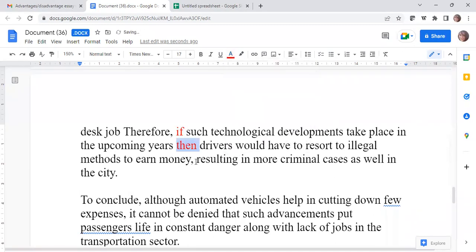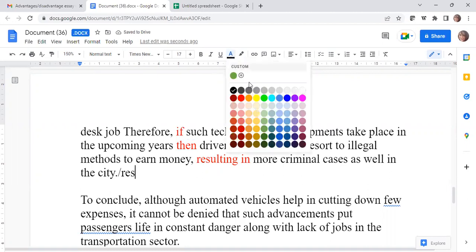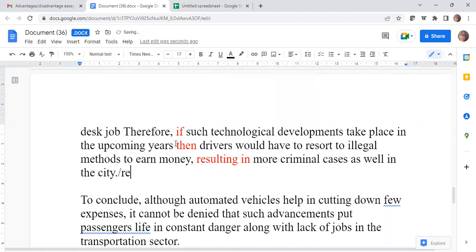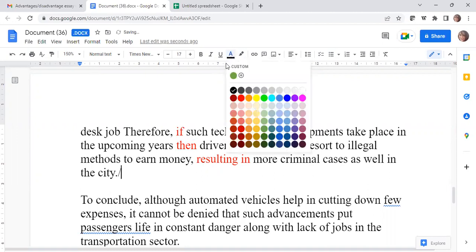Perfectly fine. Resulting in is verb ing. Good. As well in the city. Okay. Resulting in more criminal cases in the city, or resulting in a rise in the crime wave in the city. So you can even say resulting in.